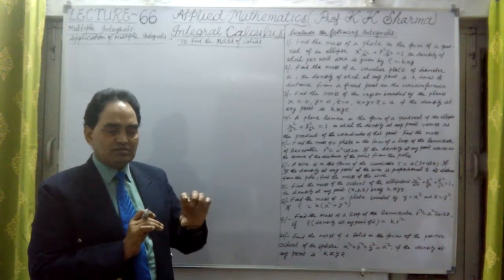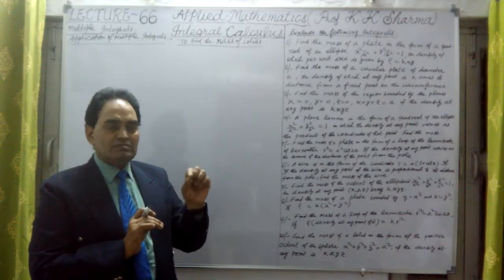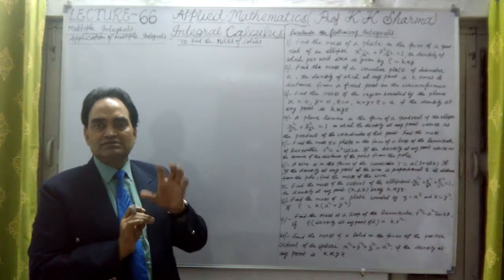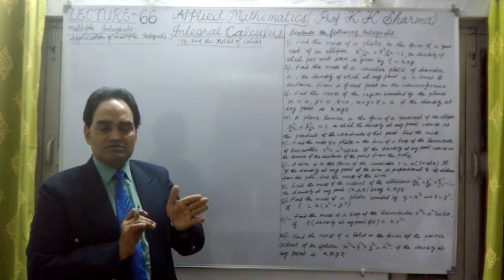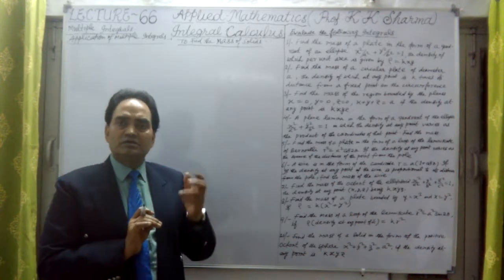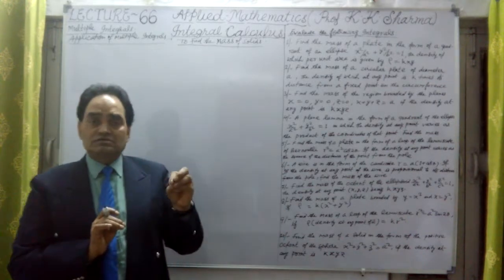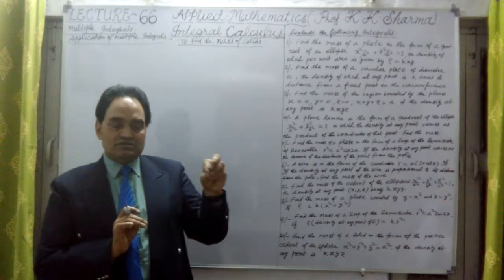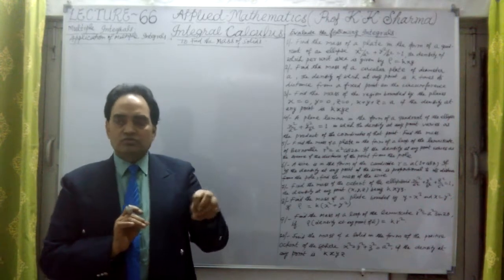After that we consider the elementary volume, dx dy dz, a small element. Any figure, maybe a solid figure, is divided into an innumerable number of such elements.